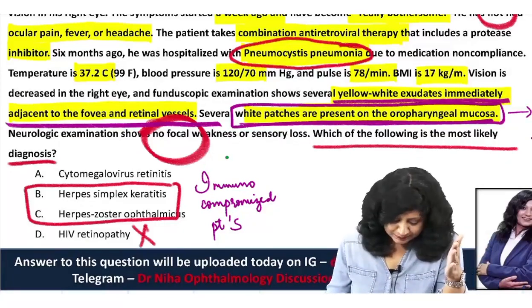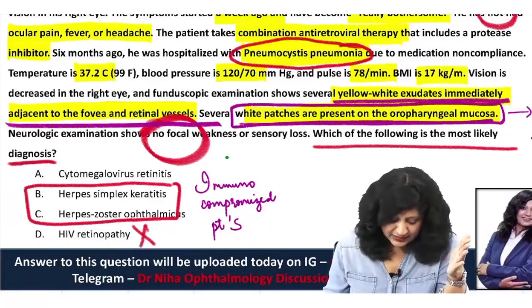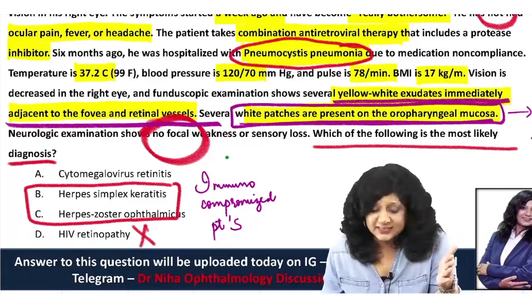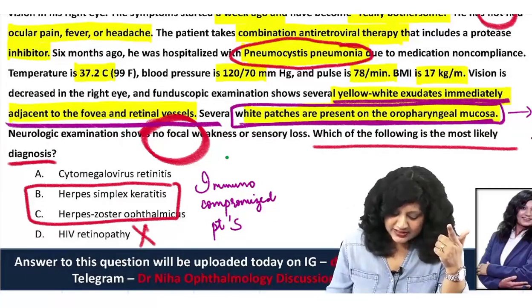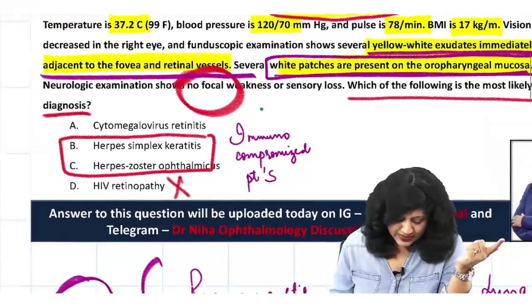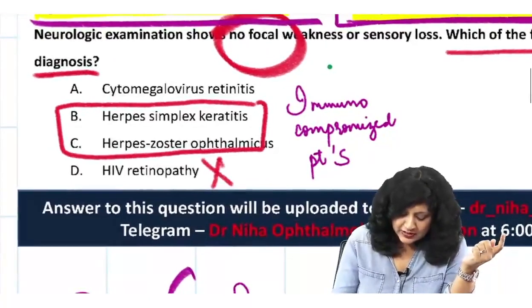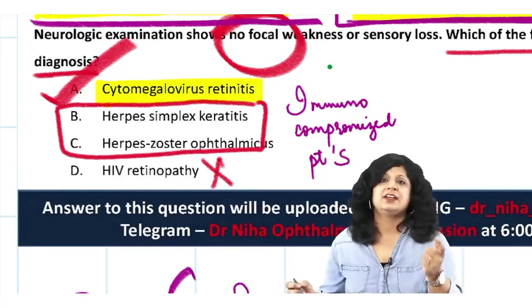Now fundus shows a fluffy white, yellowish white exudates immediately adjacent to the fovea and the retinal vessels, and white patches, they are suggestive of the candidiasis. So neurological examination shows no deficit. Which of the following is the most likely diagnosis? So clear cut, your answer is A, that is your CMV retinitis.